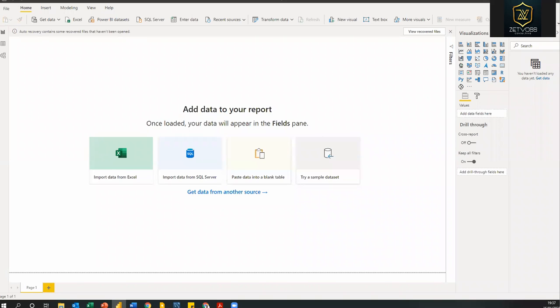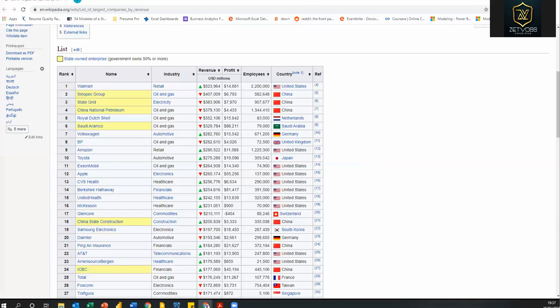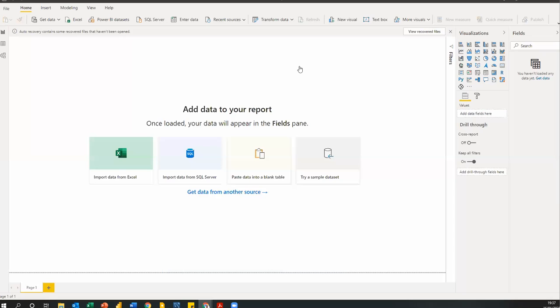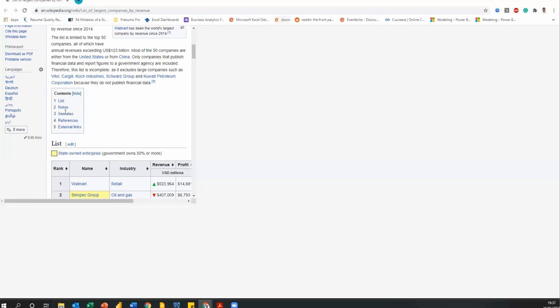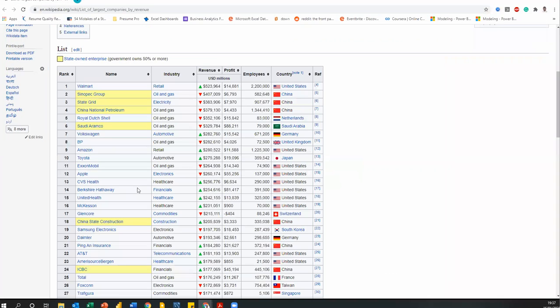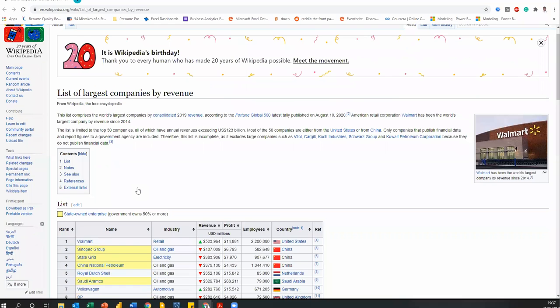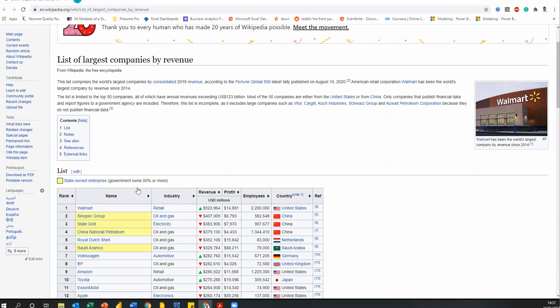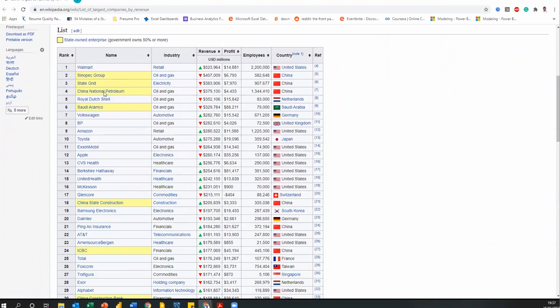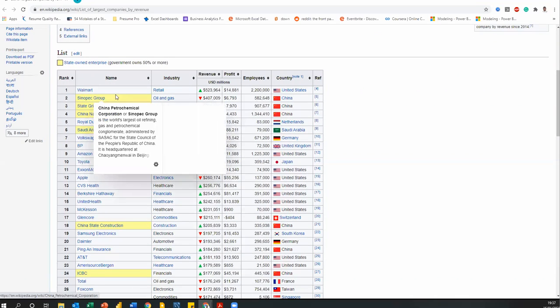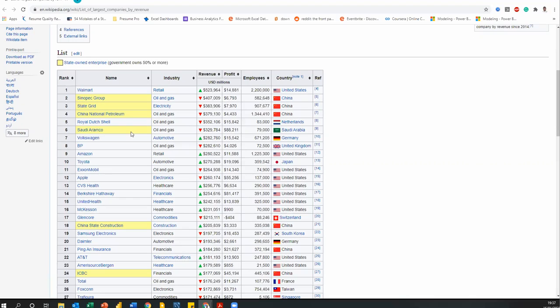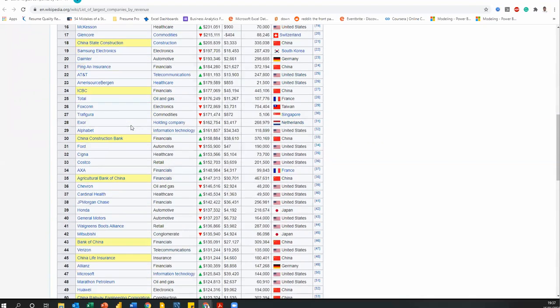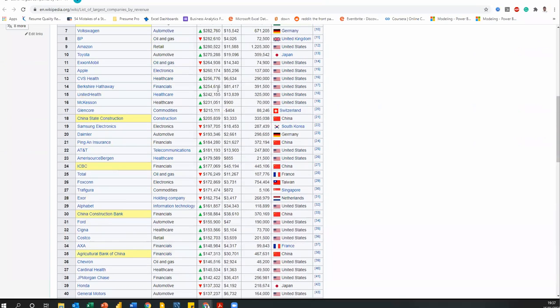Today, I just wanted us to quickly look at how to connect to web data and do transformation in Power BI. So this is Wikipedia, right? And the search is the list of largest companies by revenue. We want to look at the top companies in the world by revenue, okay? We can see here that Walmart is leading this chart. We have Sinopec Group, we have State Grid and all of that. So we have the top 50 companies by their revenue, by their profit, by employees, and the country that they belong to.